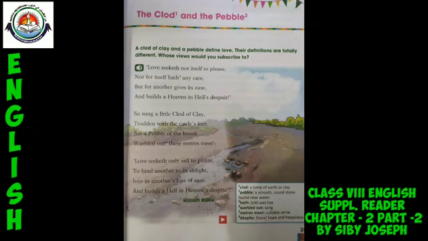Anyway, we can look at those areas in detail today in this class before we take this poem. This is a beautiful poem written by William Blake. As you all know, William Blake belongs to the Romantic period in English literature, or we can say that William Blake is a Romantic poet.